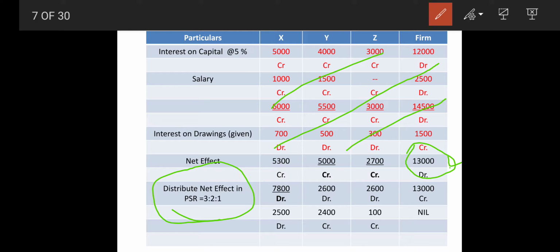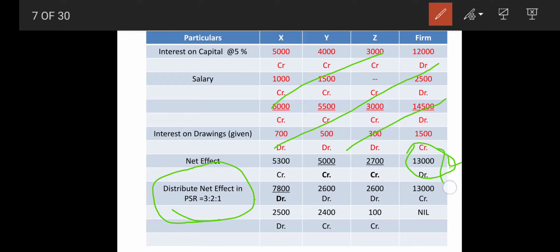So this is the loss which is to be distributed in 3:2:1. So that is 13,000 multiplied by 3 by 6, 2 by 6 and 1 by 6. So I got 7,800, 2,600, 2,600 respectively, right? Now listen to me properly, this will give you 7,800, 2,600, 2,600 and here 13,000.